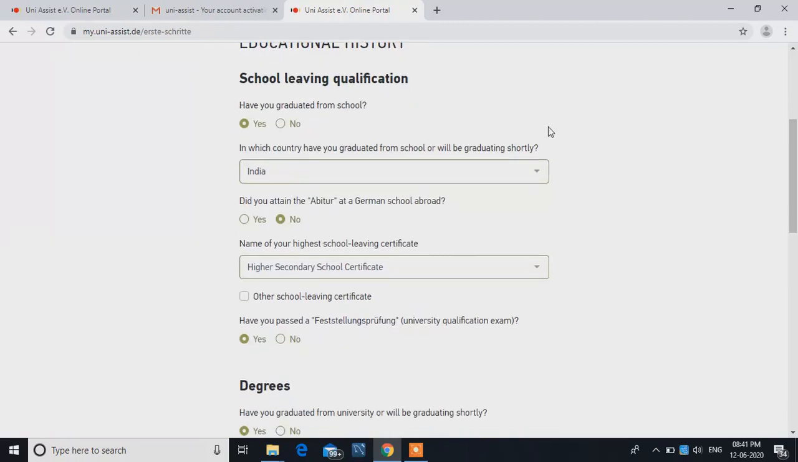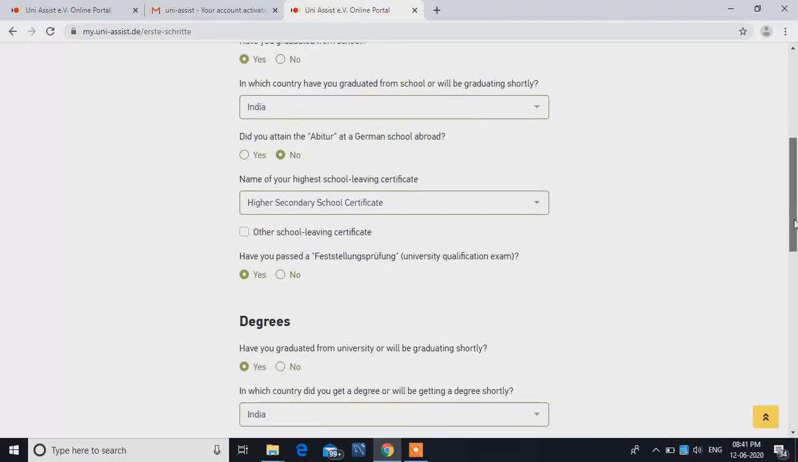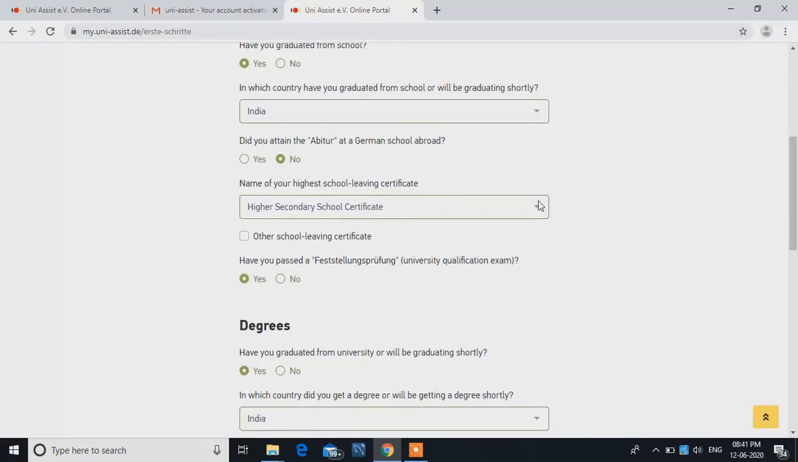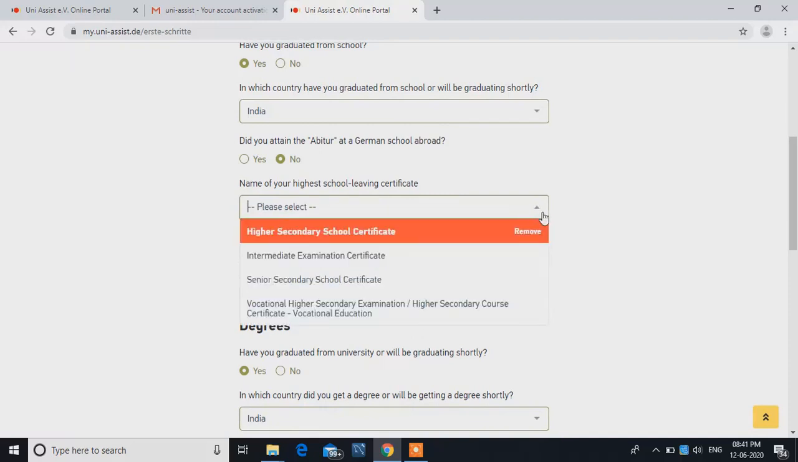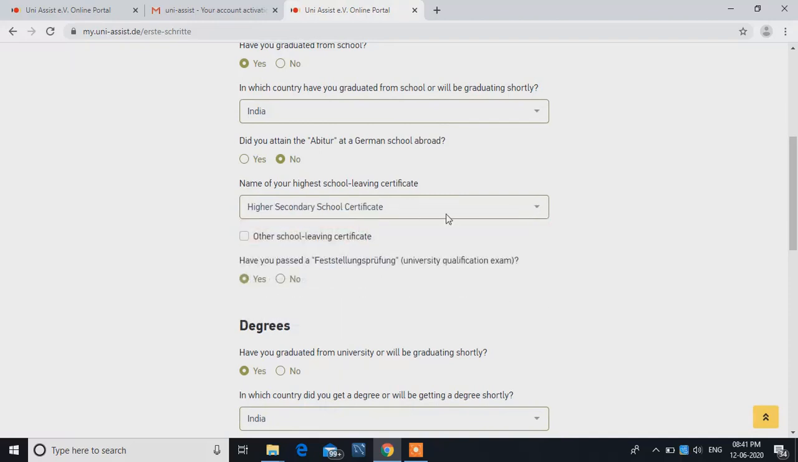Then after that, you will enter over here no, because did you attain the Abitur at German school abroad? If you have attended, then click on yes. Like in my case, it was no, so I've clicked on no. The name of highest school leaving certificate, just select from this list, and if it's not mentioned over here, then you can also click over here other school leaving certificate.